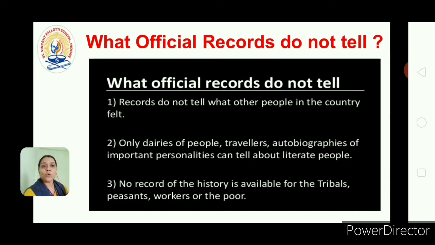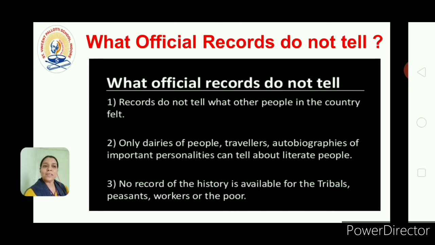And the second one is that only diaries of people, travelers, autobiographies of important personalities can tell about literate people. If somebody has written a novel, they will write it on that famous person, or they will write about their thoughts, whatever they thought about the situation at that time. So their perceptions you get, but you don't know about the others; you will never know about the common men by that. So that is only about the literate people, not about all the people.